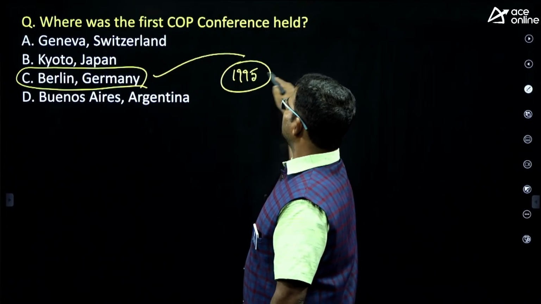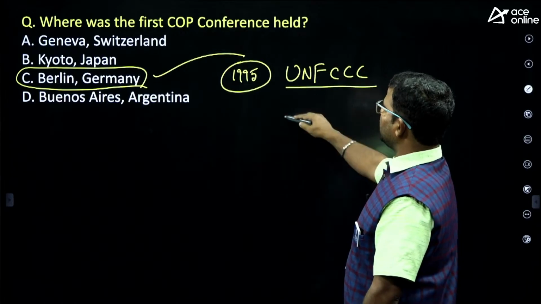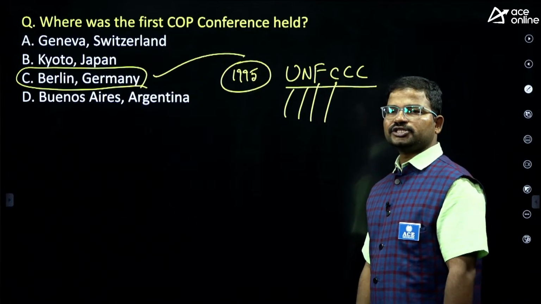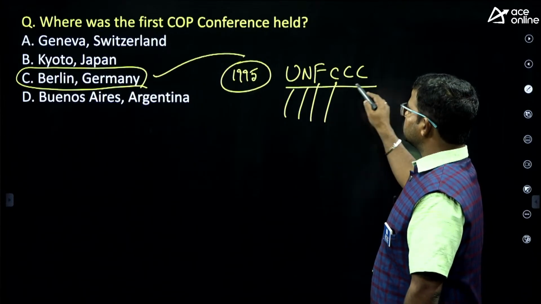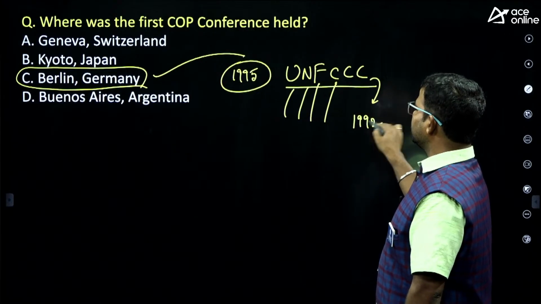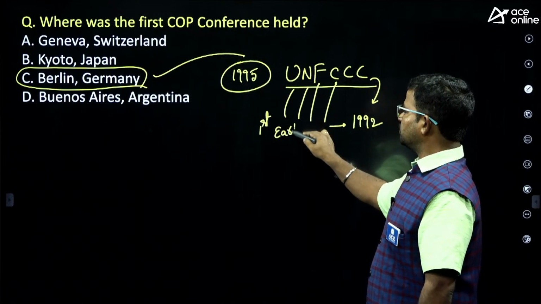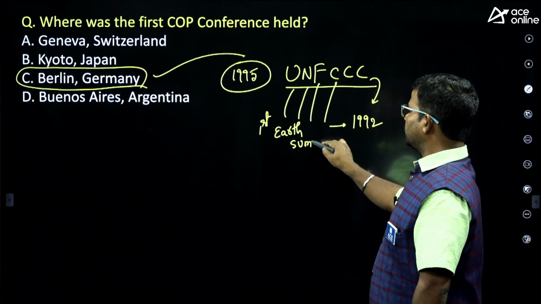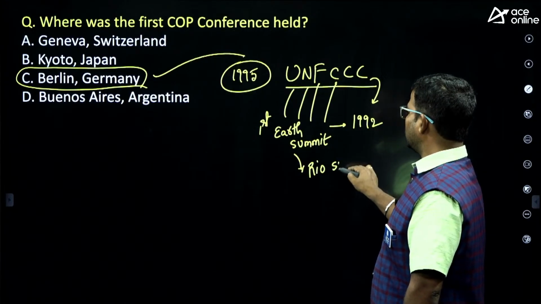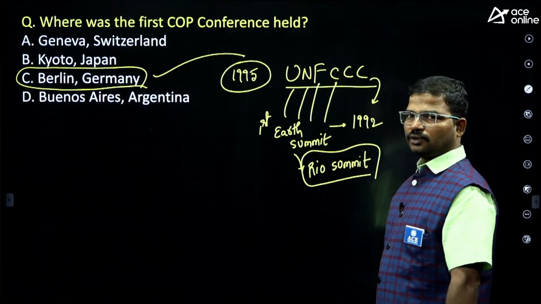So the first UNFCCC. It means United Nations Framework Convention on Climate Change. This organization was initiated in the year 1992 during the first Earth Summit. Okay, this is also called the Rio Summit. So where was this summit conducted? Rio de Janeiro.